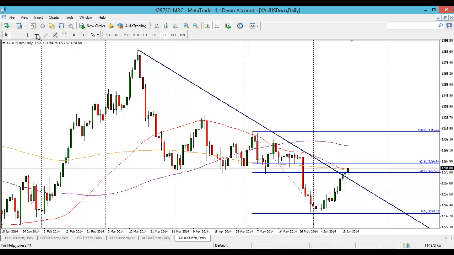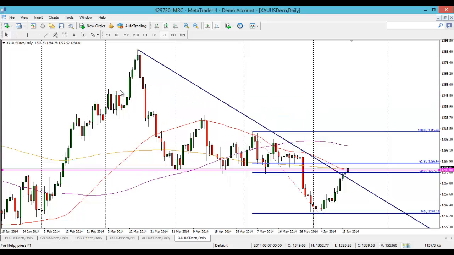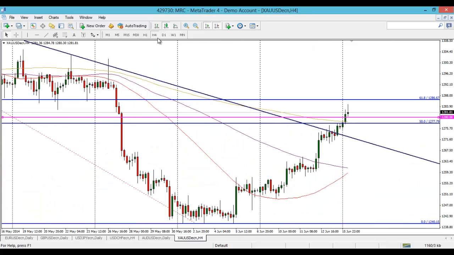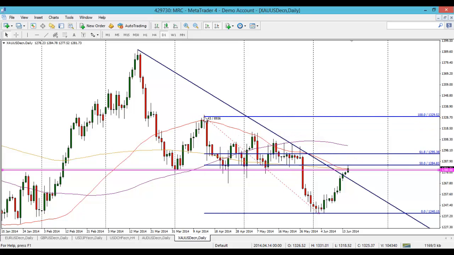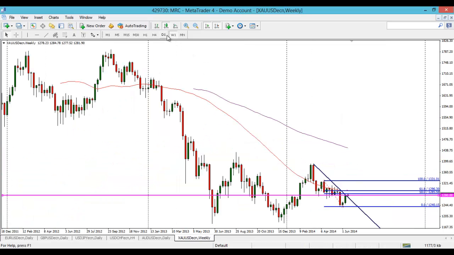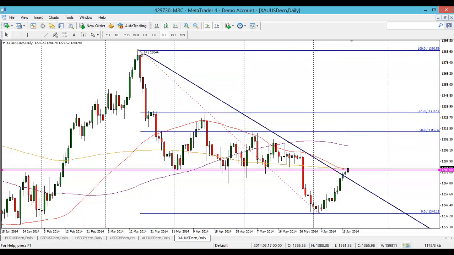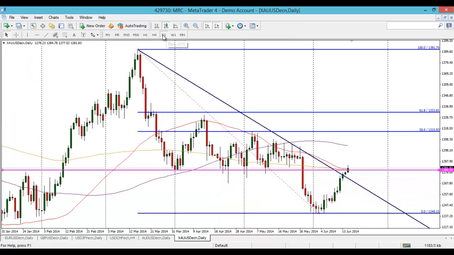So, I mean, you've currently got 1280s. We're currently hovering around the sort of 1280 marker here. Though we have had a 4 hour close below, it looks like we could get a 4 hour close above, sorry. And it does look like we could get a daily close above as well. So you could perhaps then keep an eye out on this 50% move here. And we're currently eyeing that, but it is tricky to spot an obvious swing high there. I mean, the obvious one really is this one here. That's valid on the weekly there as well, and it's the high of the year to the low of the year. So I'll definitely keep an eye on that one, but we are a long way away from that.